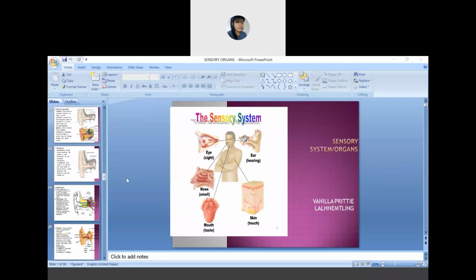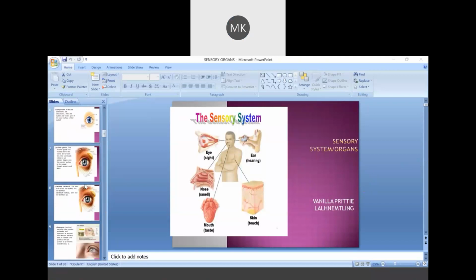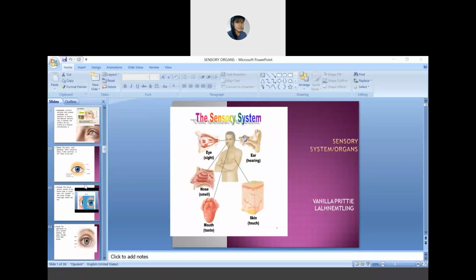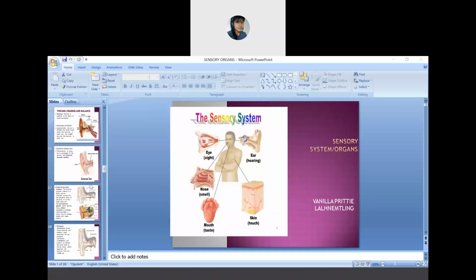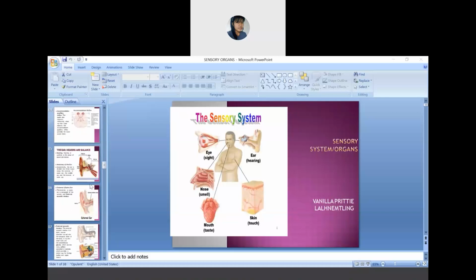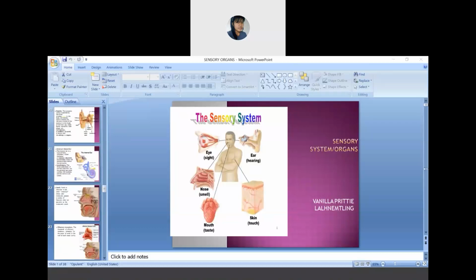Okay, so till where we have discussed, do you all remember? In the sensory system or in the sensory organs? Anatomy of the ear, ma'am. Anatomy of the ear. Okay, so will you be able to say if I ask you? Okay, wait, I'll ask you at the last.